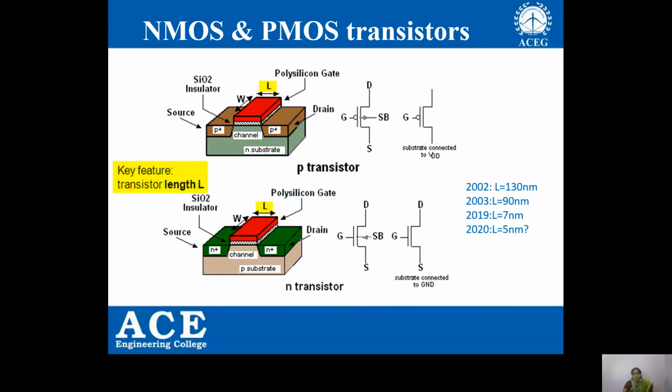So the length of the transistor is going to reduce year by year, so we can place more transistors on a single chip. Coming to the year 2019, the length of the transistor was 7 nanometers. Coming to the year 2020, it may become as small as 5 nanometers.